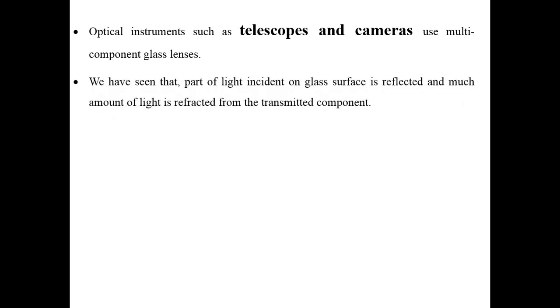Now what happens if various kinds of glasses are there? Like we know, whenever light is incident on a glass surface, what happens over there? Refraction. There are chances of reflection as well as chances of refraction.